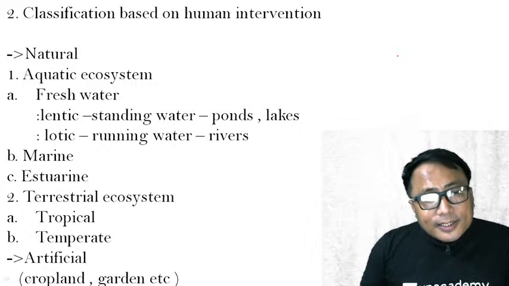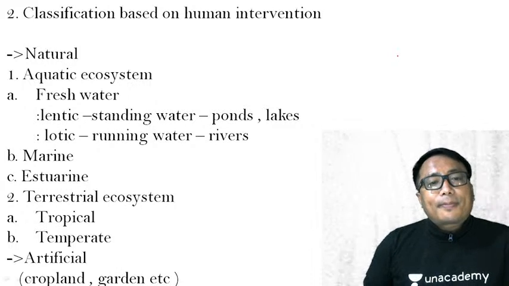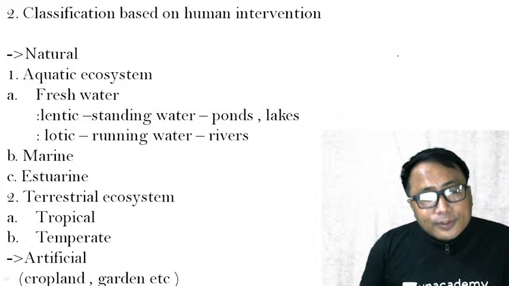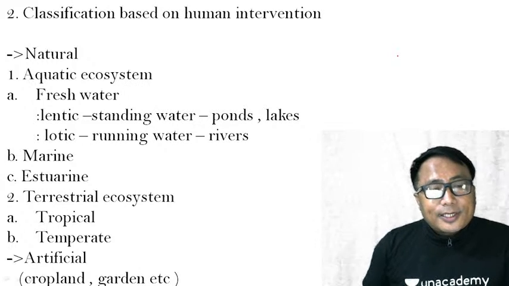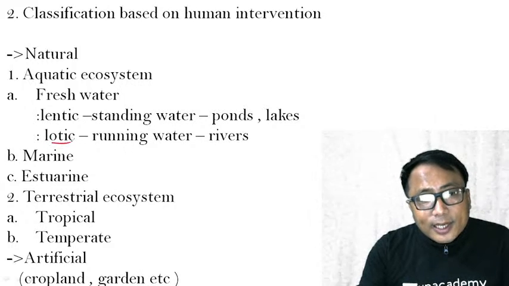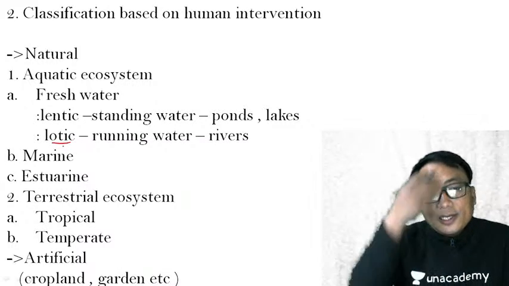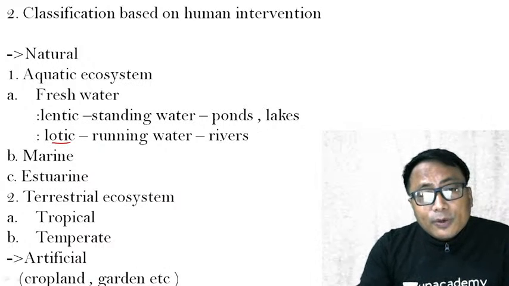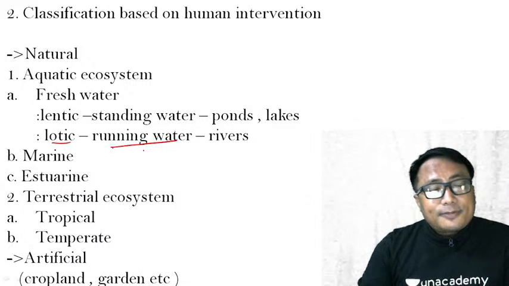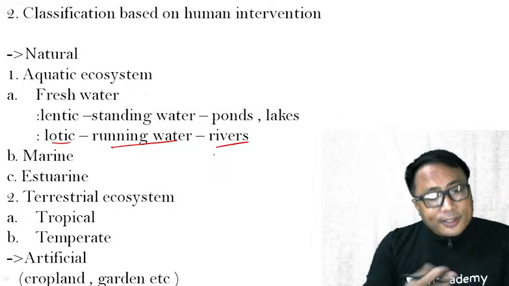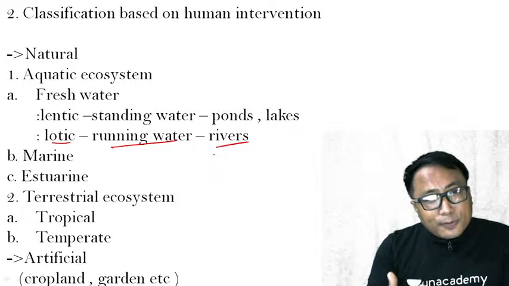The first one is the freshwater ecosystem. Under this freshwater system, it is further divided into two, lentic and lotic. Lotic means fresh aquatic ecosystems with running water, for example, rivers. In a river you have water, in a pond also you have water, but the ecosystem is different.